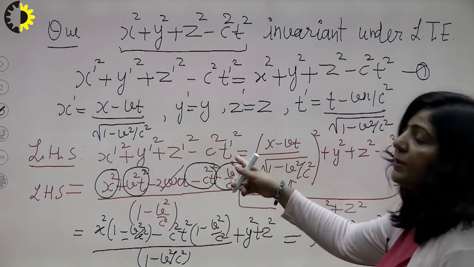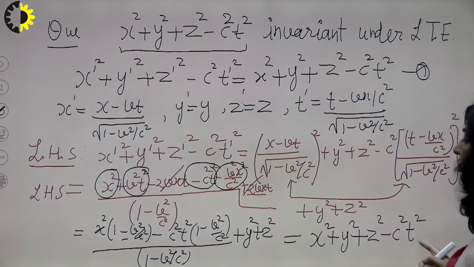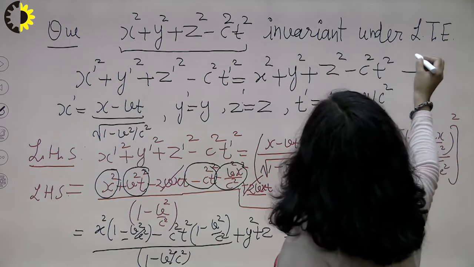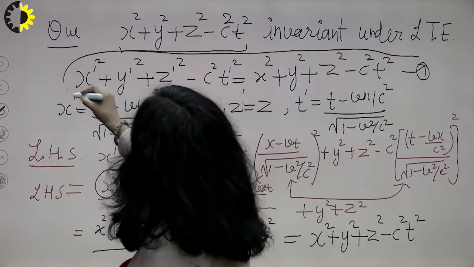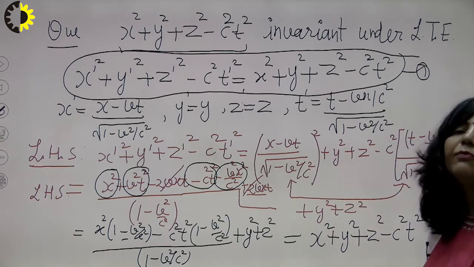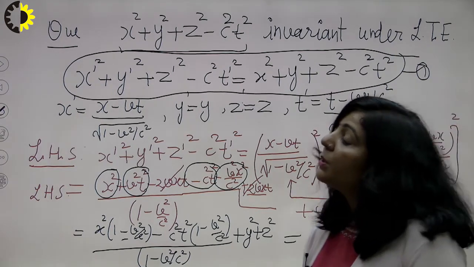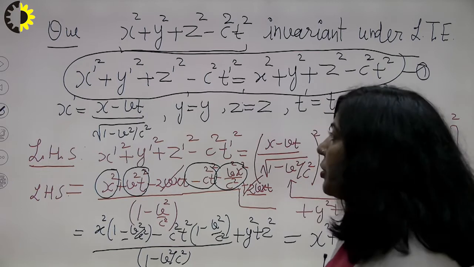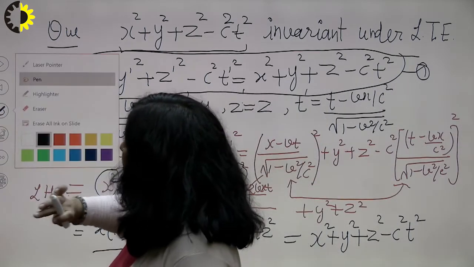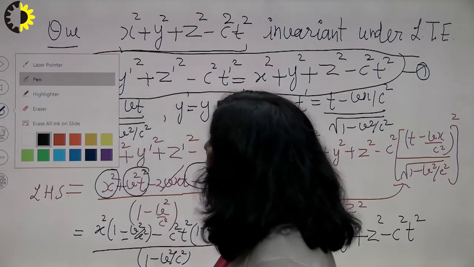This is your left hand side, and you have reached over here, x square plus y square, means we are reaching at this particular condition. So, now you can say that this space time interval is having the same form, or this space time interval is invariant under Lorentz equations, right. So, this question is over. Just practice this question, you will be able to solve it.